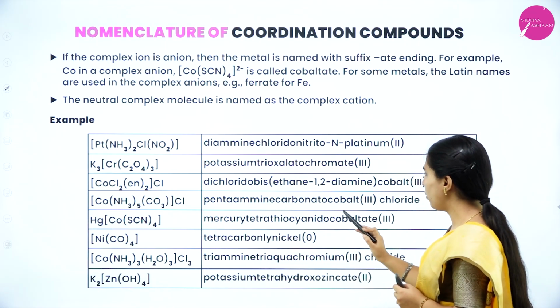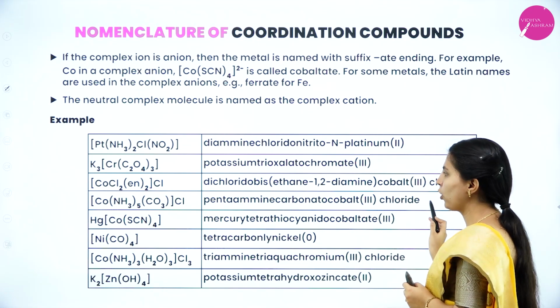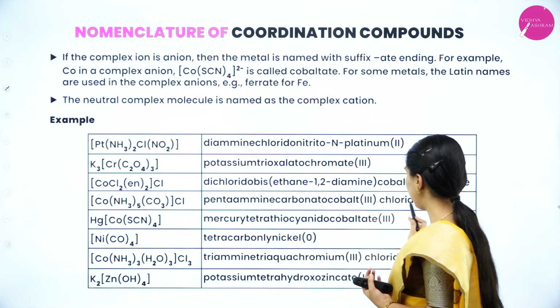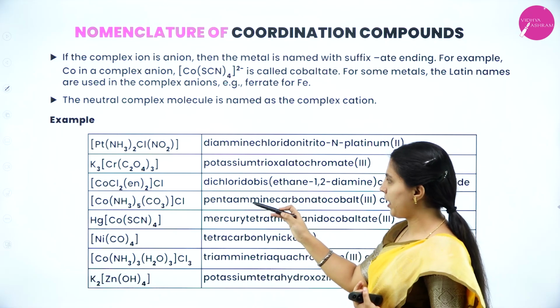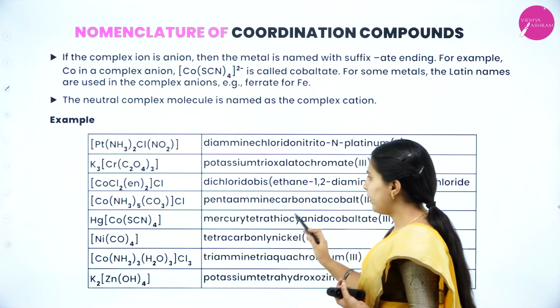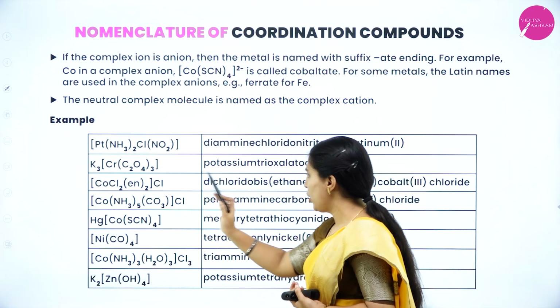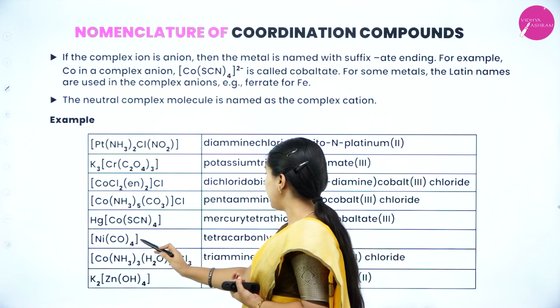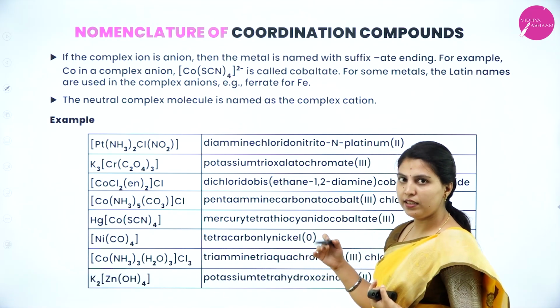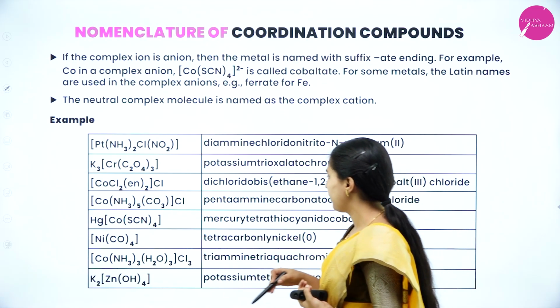Pentaammine carbonatocobalt(III) chloride. After the square bracket you have to write it last; if it is before the square bracket you write it first, like potassium here. Mercury tetrathiocyanatocobaltate(III). Tetracarbonylnickel(0), because it is a neutral complex.